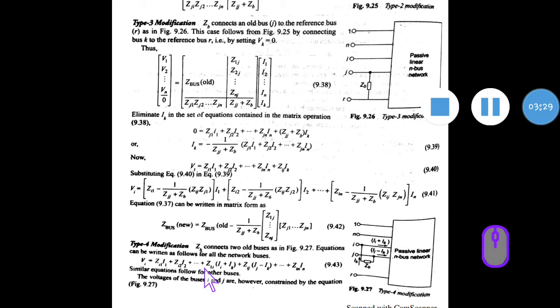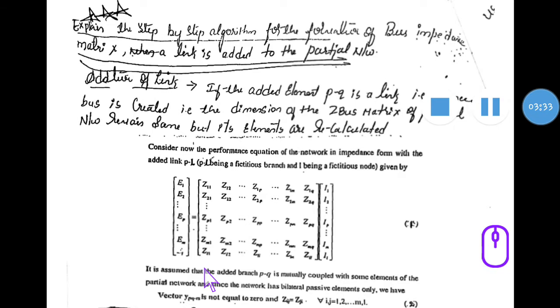Along with this derivation, what you have to write is the next lengthy derivation. I'll show you what you have to do. Before, whatever I told, the type 3, type 4 modification for addition of link, then continue with this derivation, the step-by-step algorithm. For addition of link you have to take this. Here also you have to form the diagonal as well as off-diagonal values.